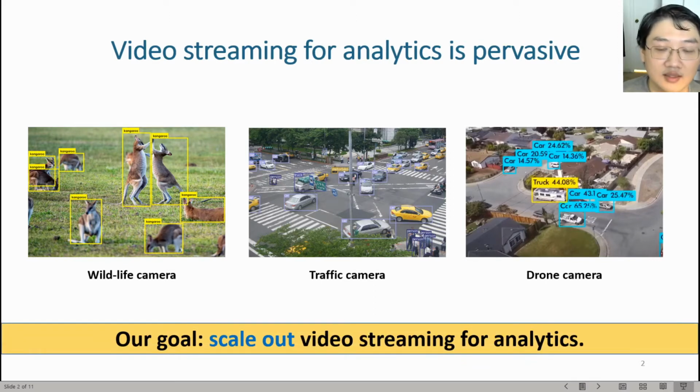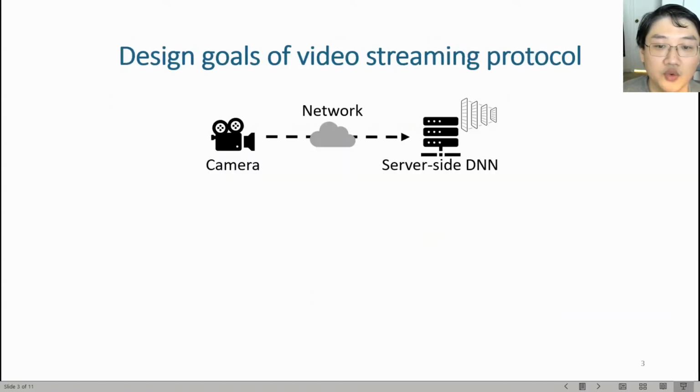streaming for analytics. To achieve this goal, we need to design a video streaming protocol that streams the video from the camera through the network and to the server-side deep neural net, DNN for short. To make video streaming protocol scalable, we focus on two critical design goals. First and foremost, in order to make the analytic results valuable, a video streaming protocol must preserve high inference accuracy as if the video is sent into the server-side DNN in its entirety.